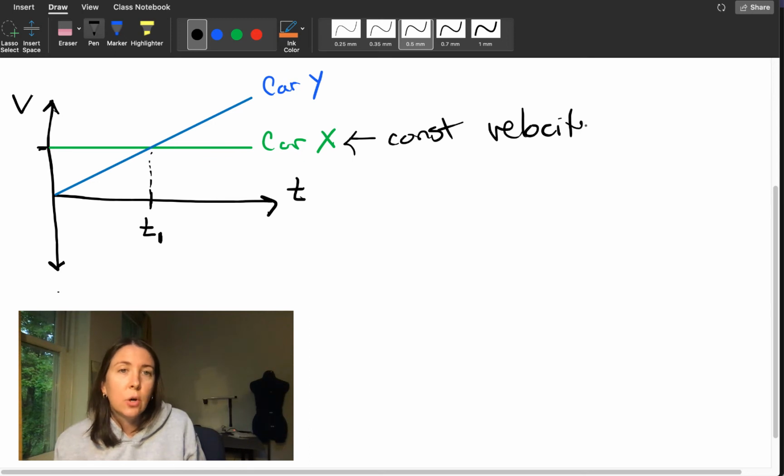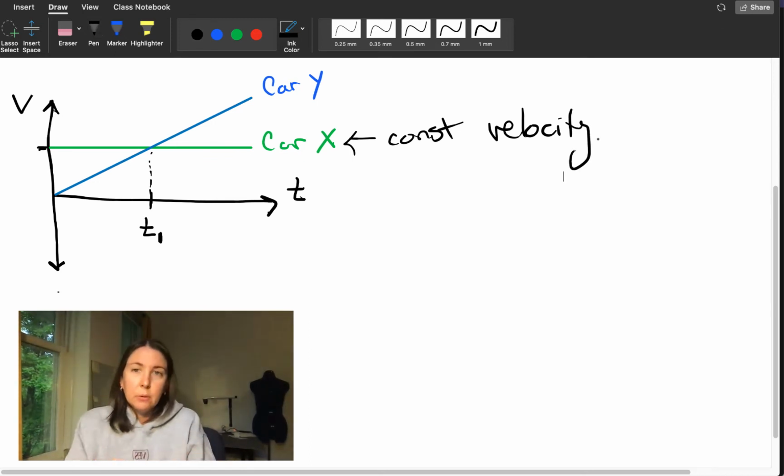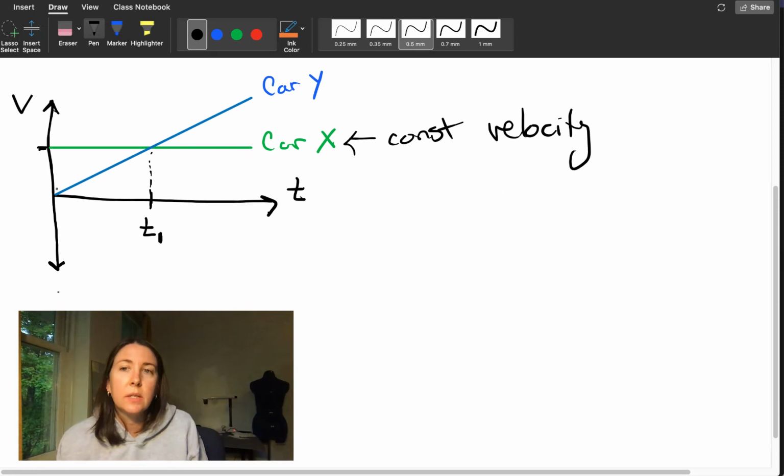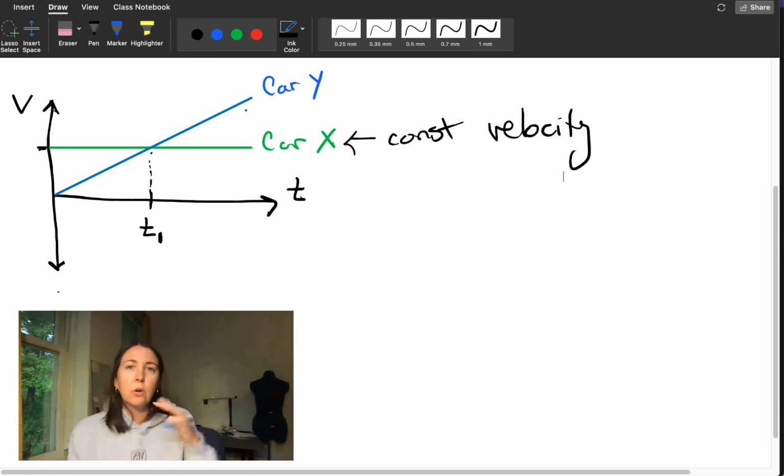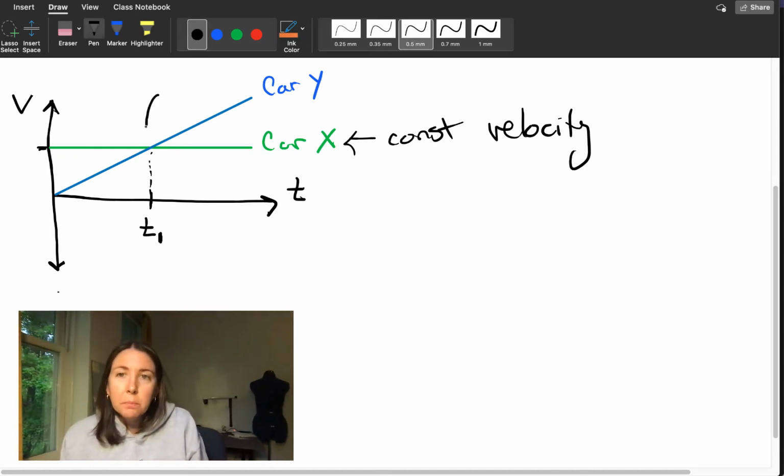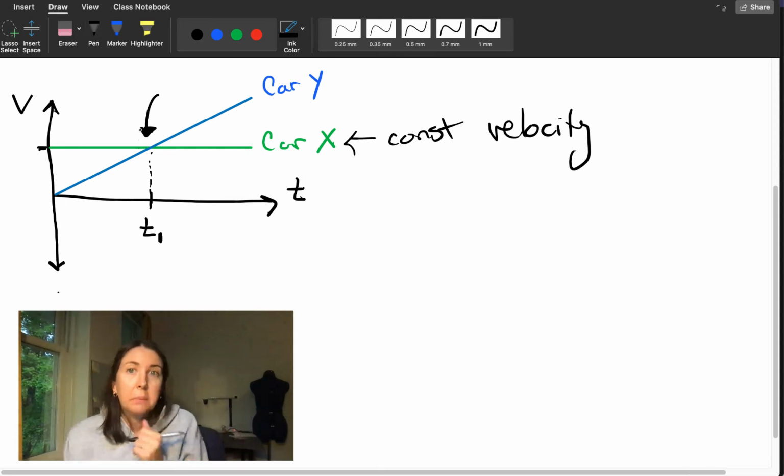Meaning it's just going down the road at like 60 miles an hour. But car Y starts at a velocity of 0 miles per hour, and then its speed increases. So car Y is accelerating, it's going faster. So at this spot, is car Y passing car X? Pause and think about that.